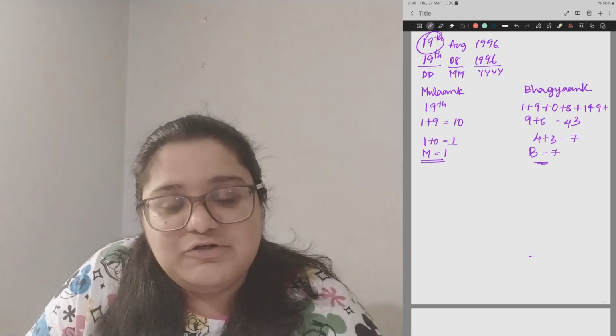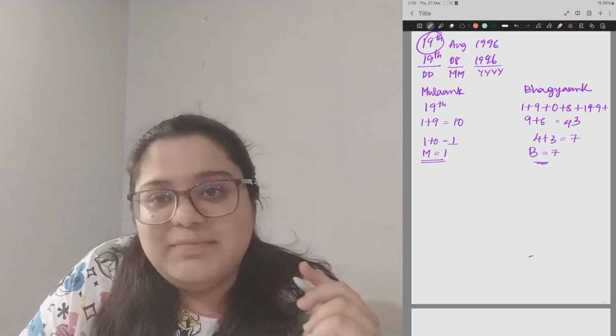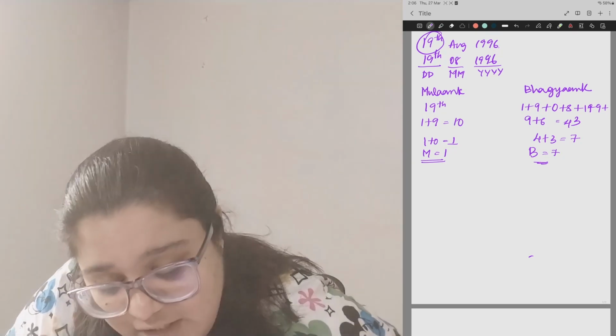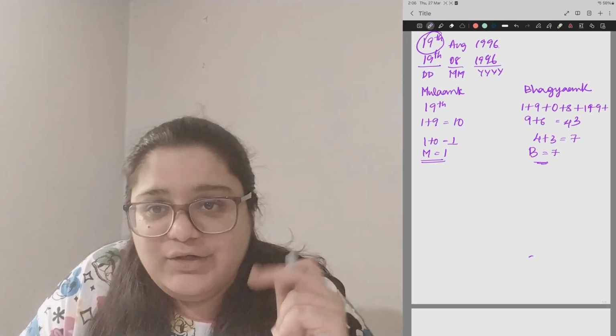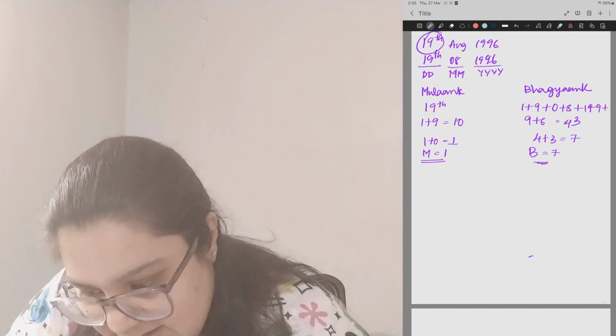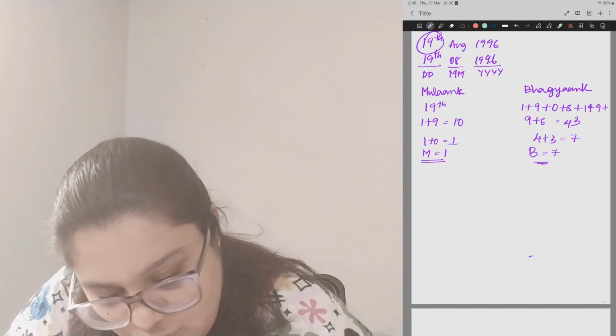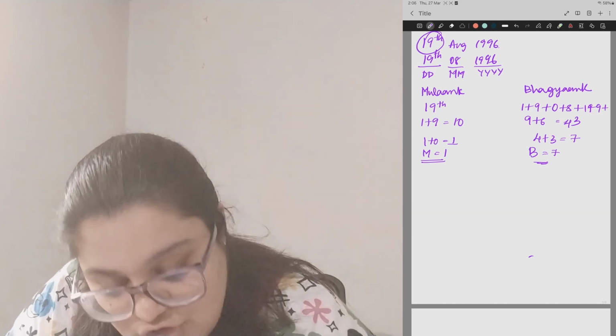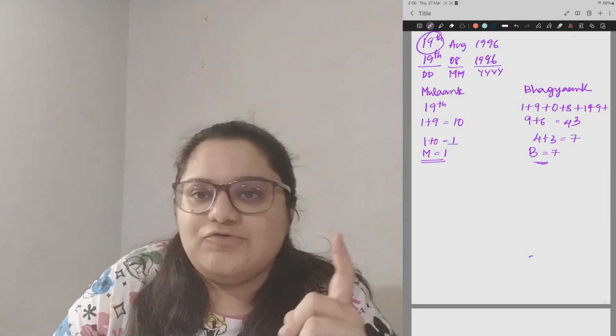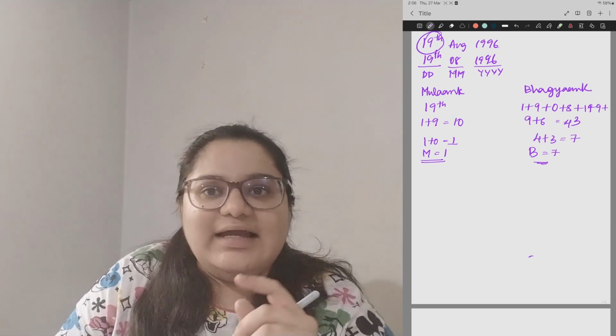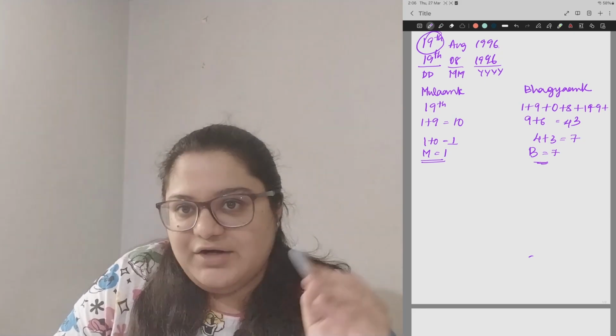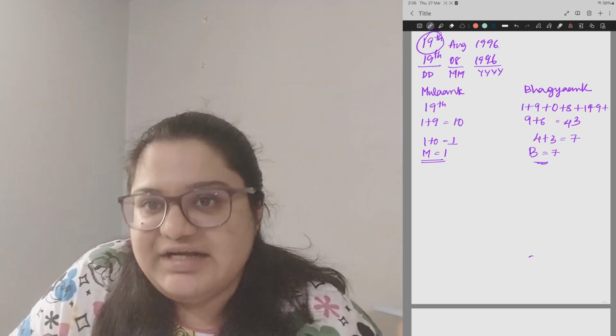You can definitely refer to it for calculating your own. But here, let us get started. So like I said, keeping in mind the chart that is there, let us consider your Moolank and your Bhagyank numbers. The two-step process that you have to follow is, step 1, write down numbers from 1 to 9, that is 1, 2, 3, 4, 5, 6, 7, 8, 9.